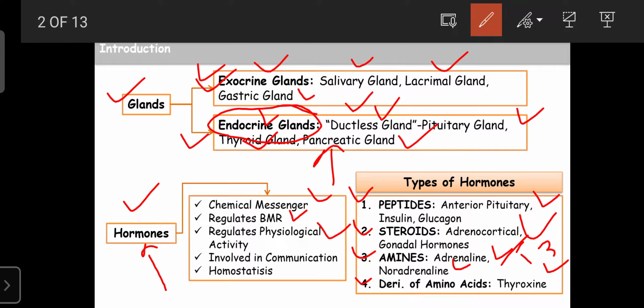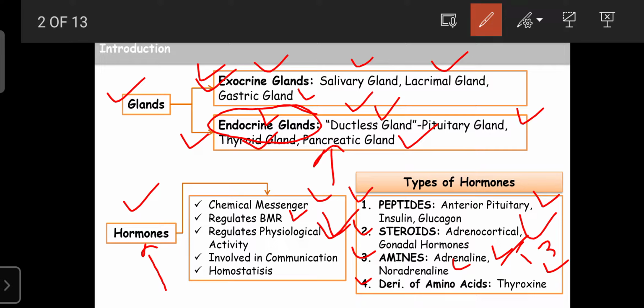So these are the normal physiology. Even other functions like muscle contraction and relaxation, and many other physiological activities, the activities of our organ systems, or of human beings, also depend upon the hormones. That's why the hormones are involved in the regulation of the physiological activities of the human body.